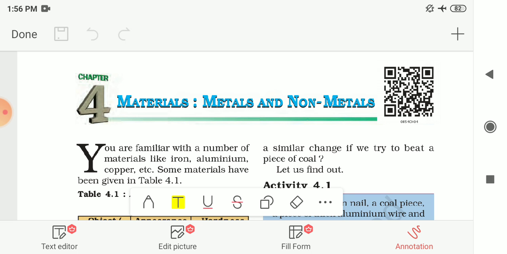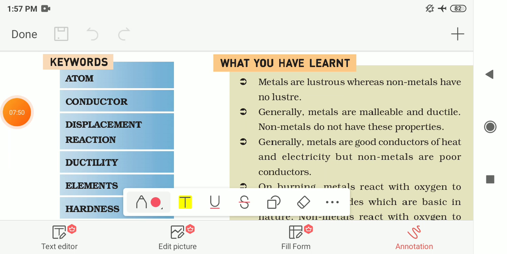Now we will see the keywords of this chapter, which are given to you at the end of this chapter. So the first word is atom. The smallest part of a substance that cannot be divided into a simpler form is known as the atom, and it is the fundamental component of any element. So the smallest part of any substance is known as the atom.